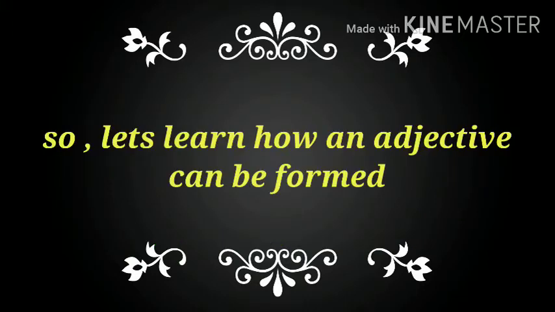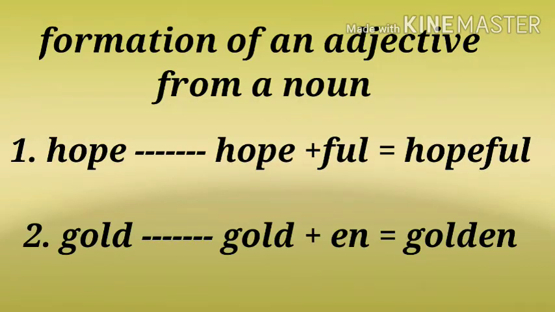So now let's learn how an adjective can be formed by adding a suffix to make a new word. The formation of an adjective from a noun. So students, just revise what is a noun. A noun is the name of a person, place, animal or thing, and we have to form an adjective from the noun. The examples are hope, to which we add ful as a suffix, and the new word formed is hopeful. The second one is gold, to which we add en as a suffix, and the new word formed is golden.